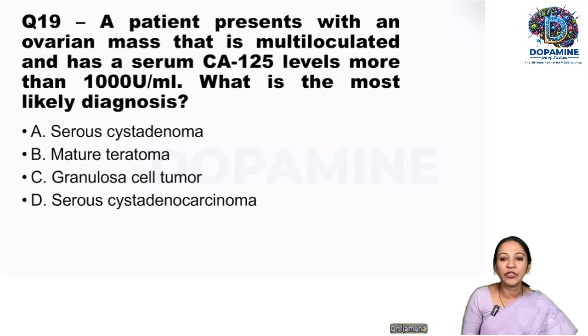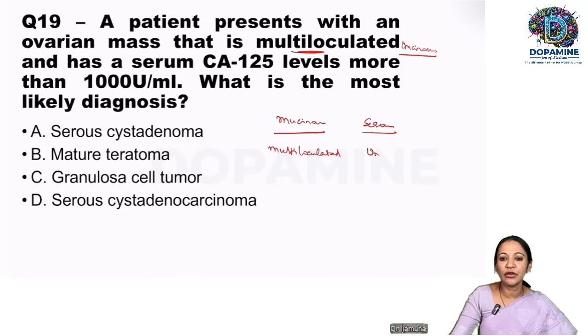A patient presented with an ovarian mass that is multiloculated with an elevated CA125 more than 1000 units per ml. What is the most likely diagnosis? See, here there are four choices: serous adenoma, serous adenocarcinoma, mature teratoma, and granulosa cell tumor. See, generally a multiloculated mass goes with the mucinous tumor. Okay, so remember, mucinous tumors, serous tumors. So mucinous tumors are generally multiloculated.